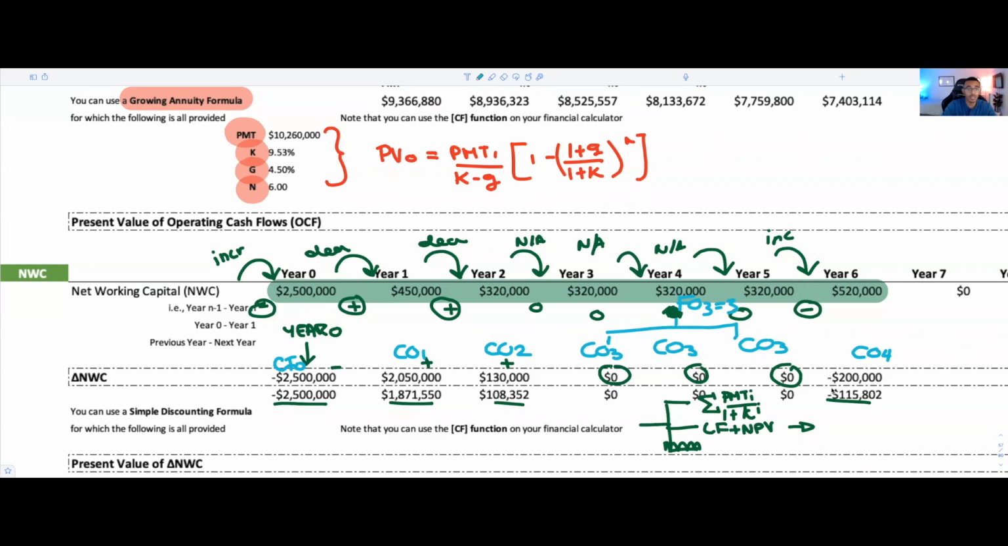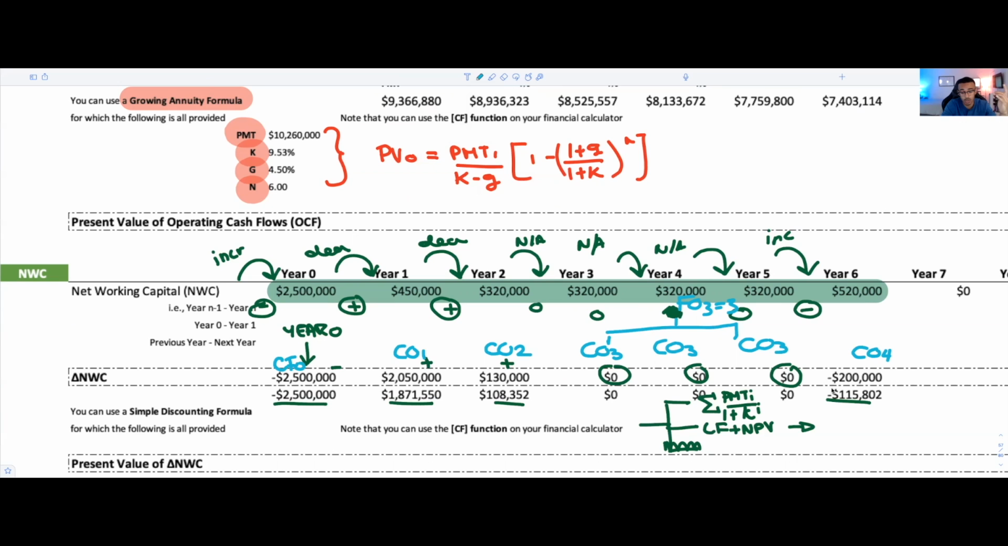And if you want, without even seeing the answer, we could actually do it together. So if you were to open your CF function on your calculator like I am, you could plug in your initial investment. So you have $2.5 million, put it negative. You could put in your C00 as 2.05 mil. You enter that. F01 is equal to 1. You put your C02 as 130K.